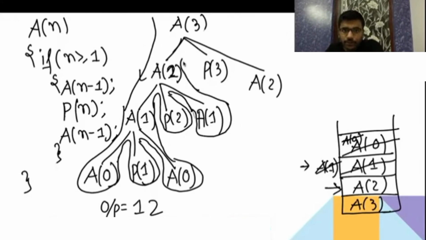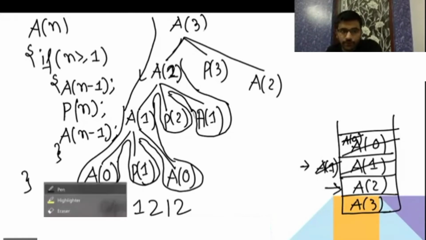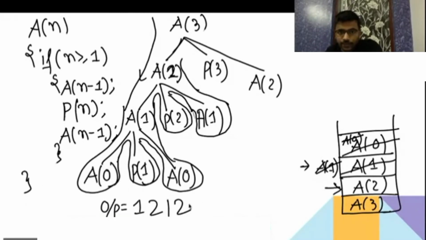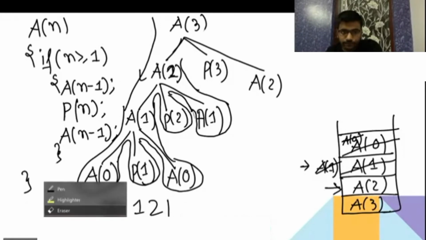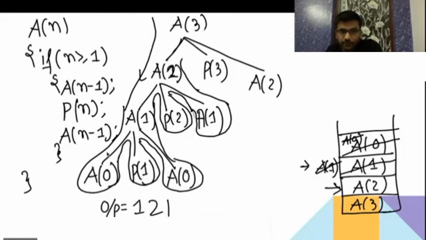Sorry, a1 was just giving you 1, it was not giving 2. A1 was just giving you 1. Then it traversed here. It gave 2.